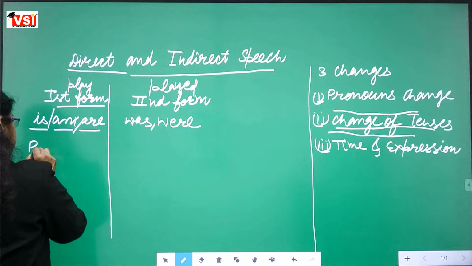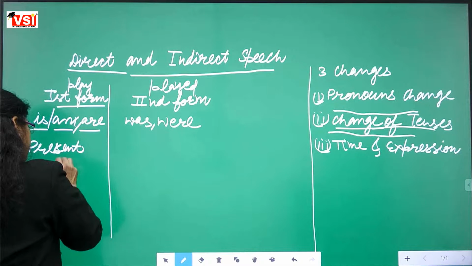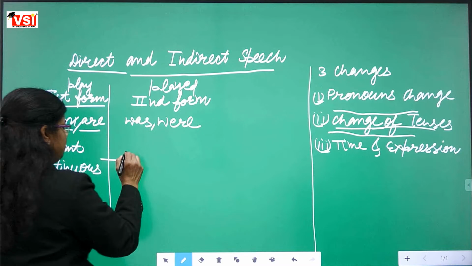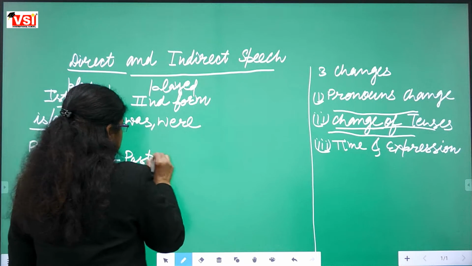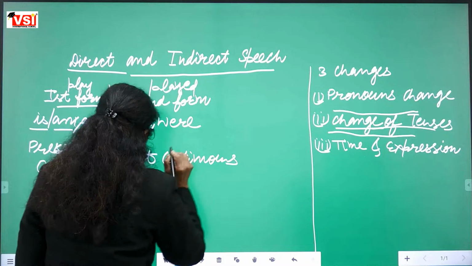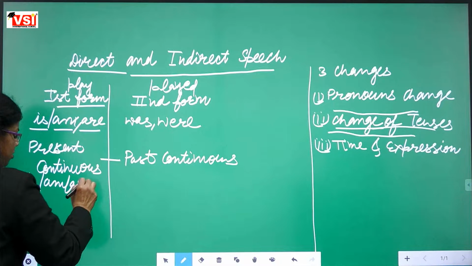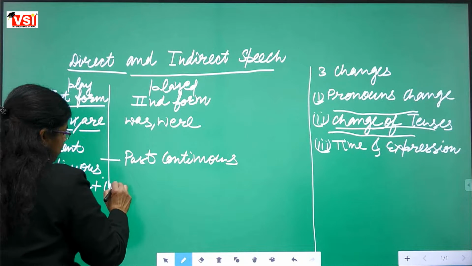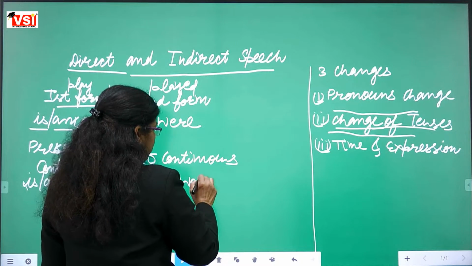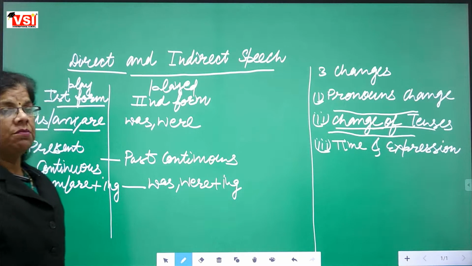Present continuous is changed into past continuous. It is changed into past continuous. Example, is, am, are plus ing will be changed into was, were plus ing. Got it? This much we have done.